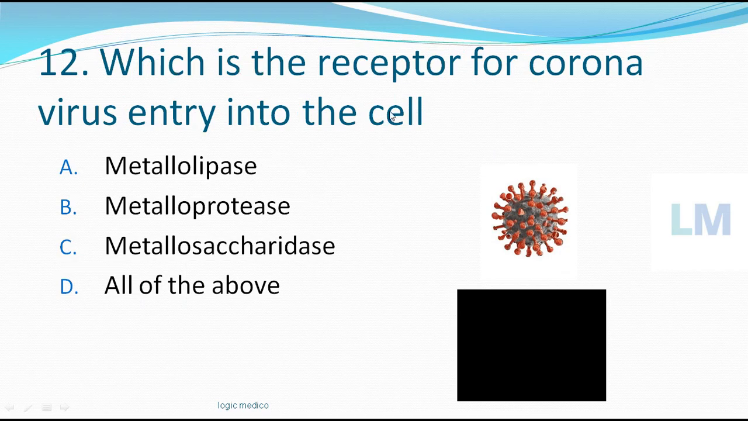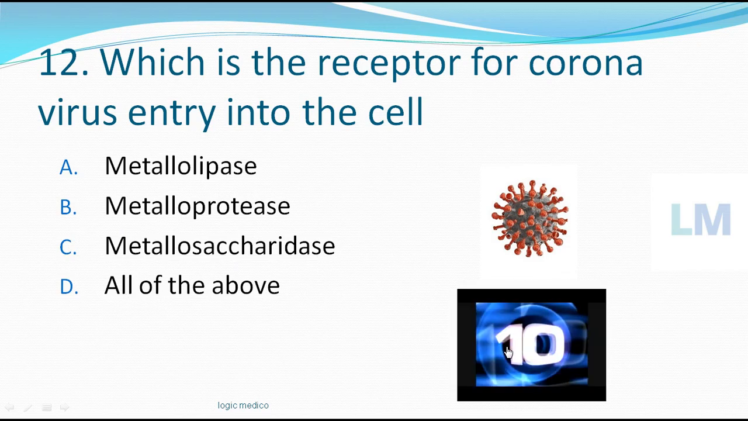Which is the receptor for coronavirus entry into the cell? Question number 12. Your options are metallolipase, metalloprotease, metallosaccharidase, all of the above. Time starts now.